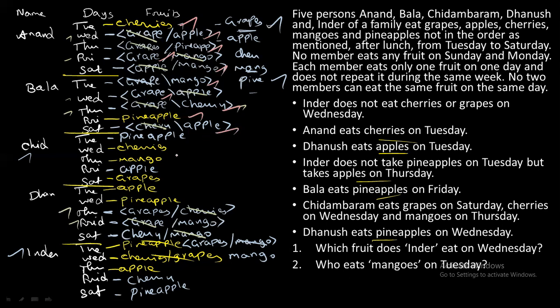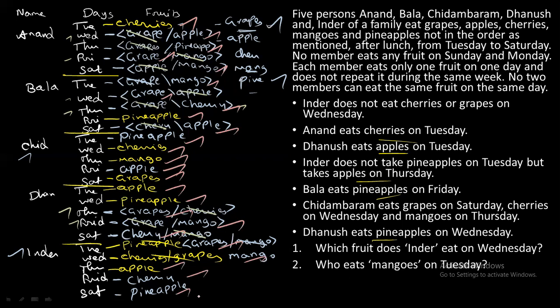Now coming to Chidambaram. So he eats pineapple on Tuesday. Wednesday he will eat cherries. Thursday he will eat mangoes, and Friday he will eat apple, and Saturday he eats grapes. And coming to Dhanush, on Tuesday he eats apple, Wednesday he eats pineapple, Thursday it is grapes, and Friday it is mango, Saturday it is cherry. For Inder, on Tuesday grapes, then mango, then apple, then cherry on Friday, then pineapple on Saturday.